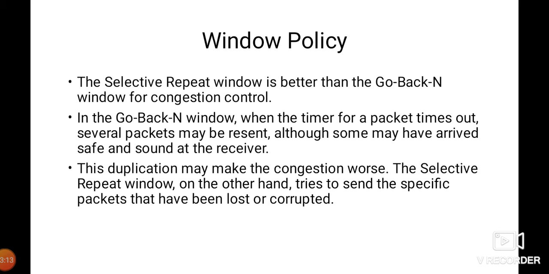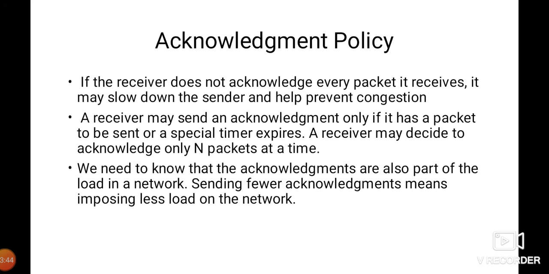In the go back N window, when the timer for a packet times out, several packets may be resent, although some may have arrived safe and sound at the receiver. This duplication may make the congestion worse. The selective repeat window, on the other hand, tries to send only the specific packets that have been lost or corrupted. So we prefer selective repeat instead of go back N if we want to control congestion of the network.